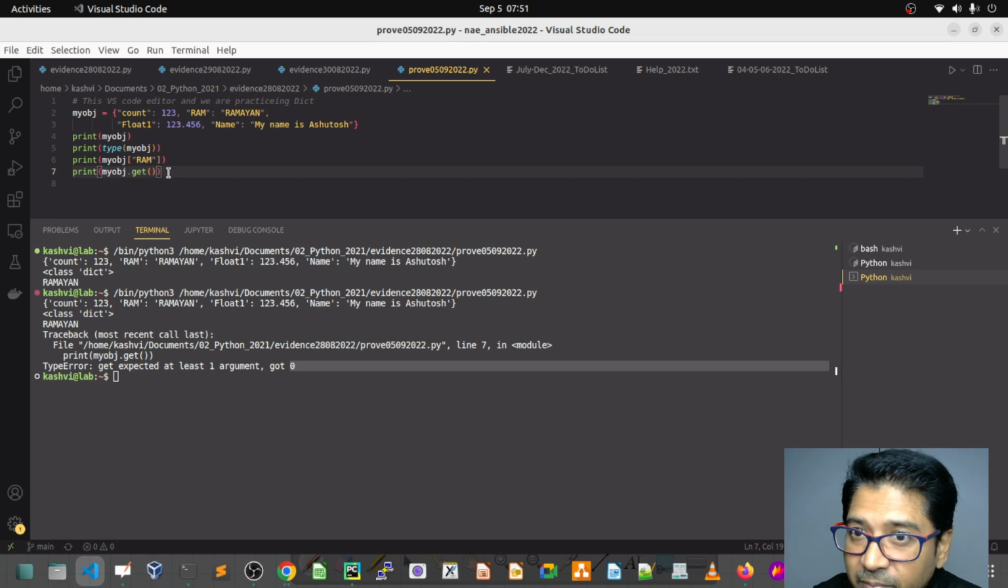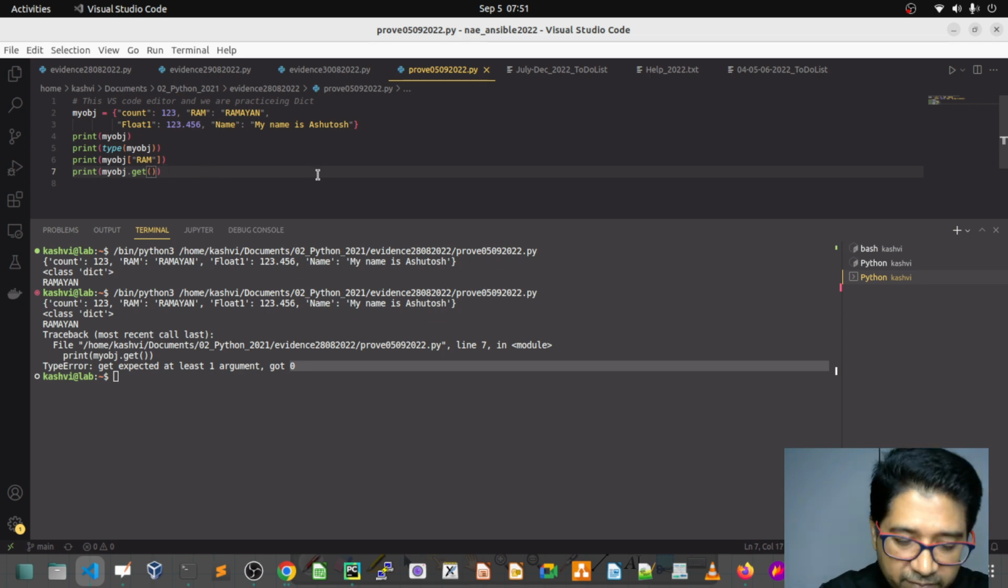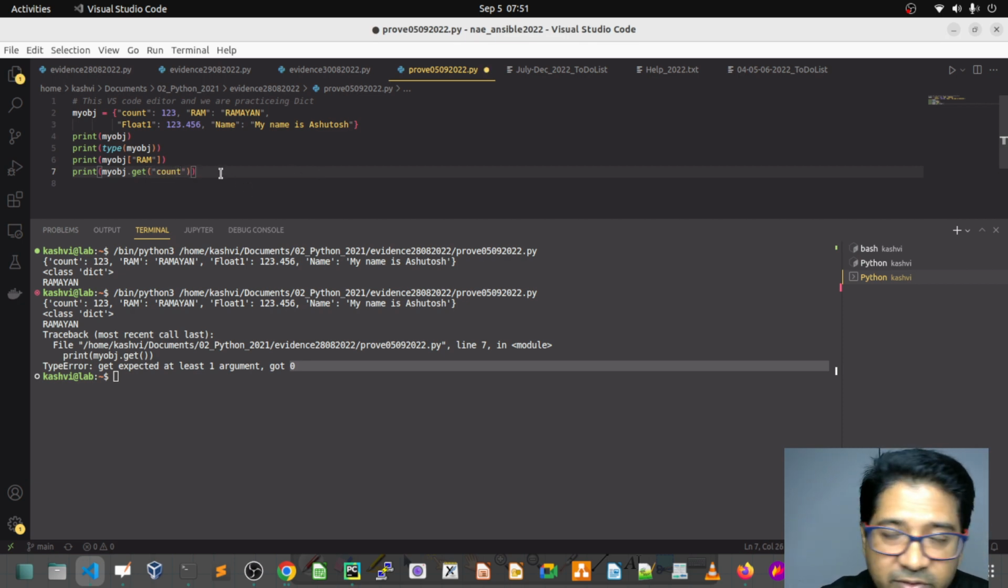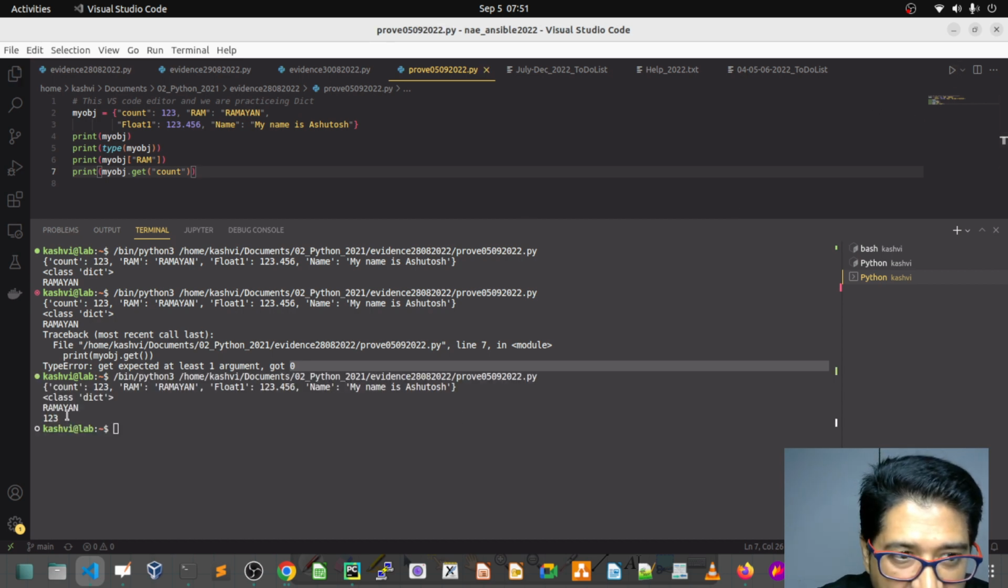This method takes any key, and if you give it, it will give you the value. So I'm going to use another key, that is count, instead of ram. Let's see, I'm getting the value. So I'm getting this. So you have to pass the key here to get.